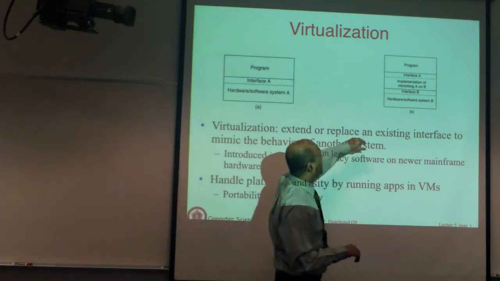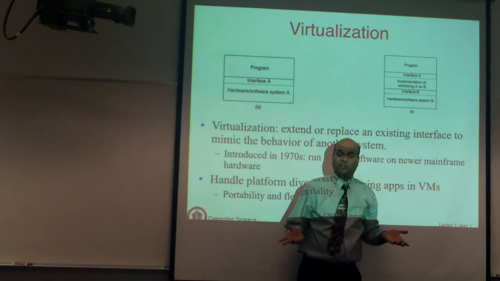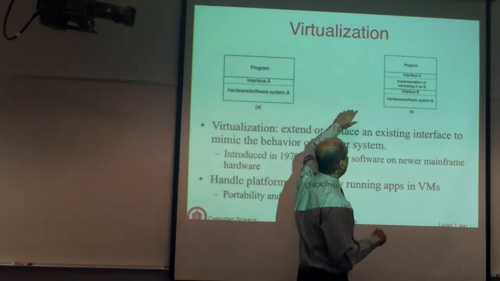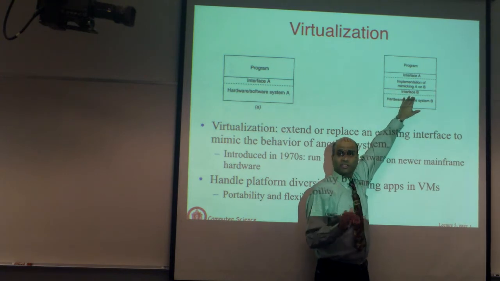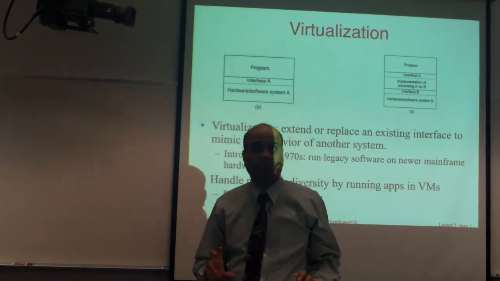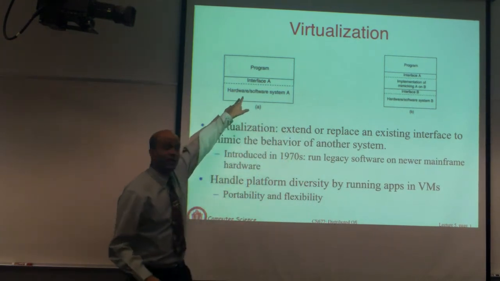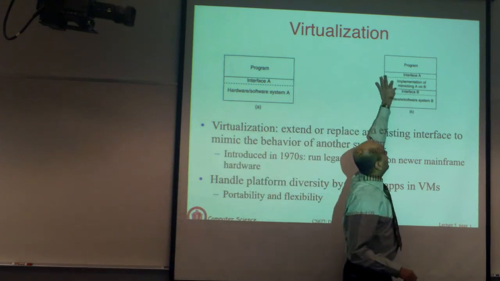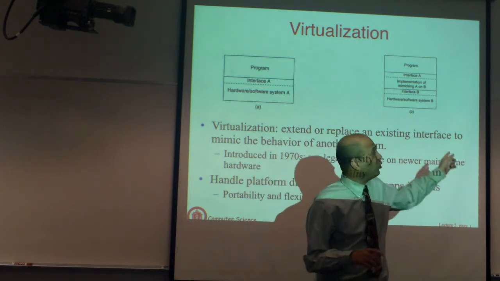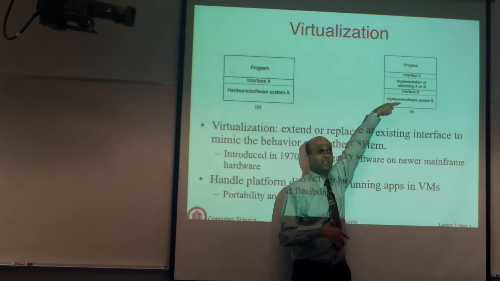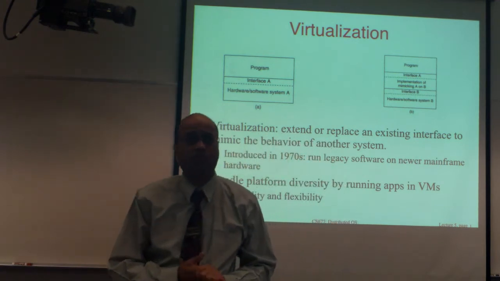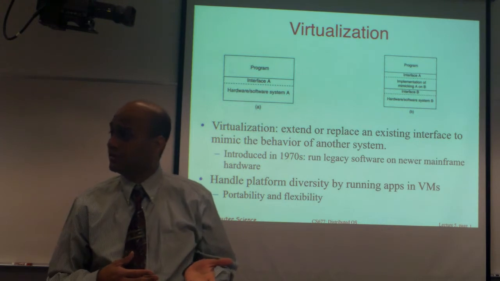Now, if you use a machine B, which has different hardware or different software or both, and you use the interface exported by machine B and write a software layer on top which takes that interface B and mimics the original interface A, then the program actually runs on that interface A as if nothing has changed. So you're using one interface to mimic the behavior of another interface.